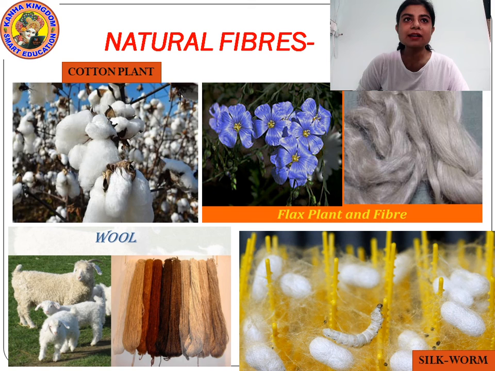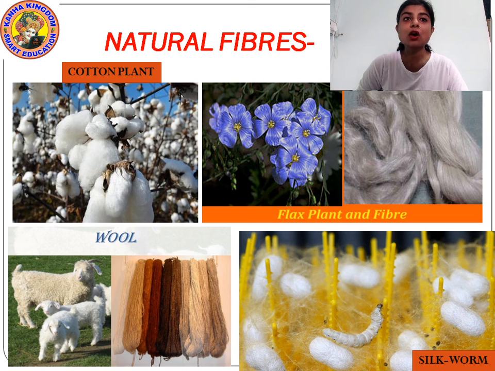See students, these are natural fibers. Cotton. Cotton is obtained from cotton plants. Can you see the cotton plant? And this is linen. This linen fiber is obtained from the flax plant. Which plant? Can you see the blue colored flower? It is a flax plant. Okay. And this linen, the fiber that we wear during summer. Linen clothes, cotton clothes. Yes or no? Linen is obtained from this plant, the flax plant.